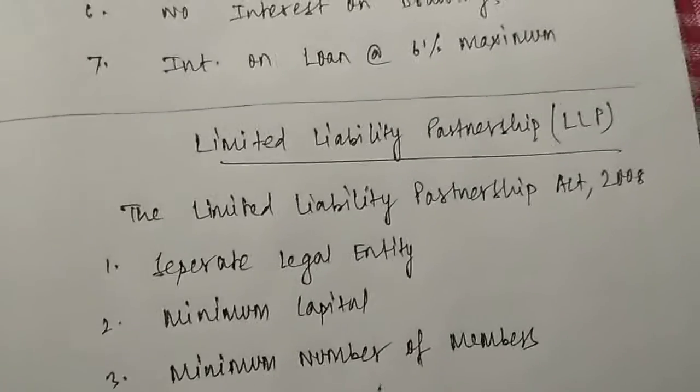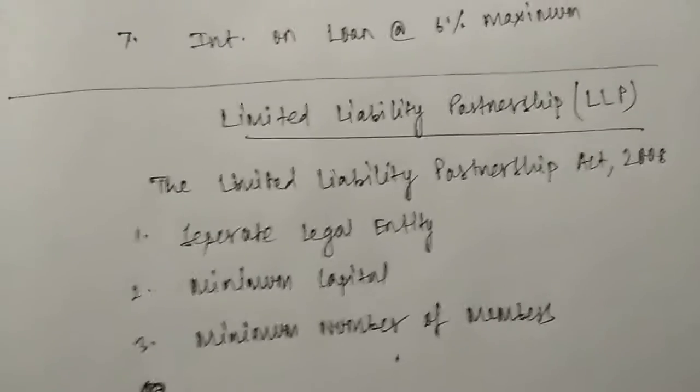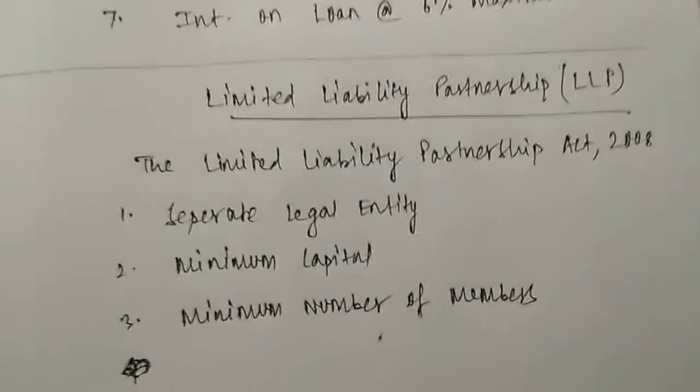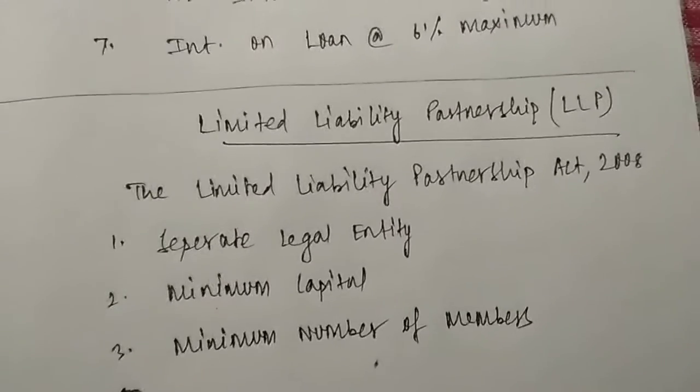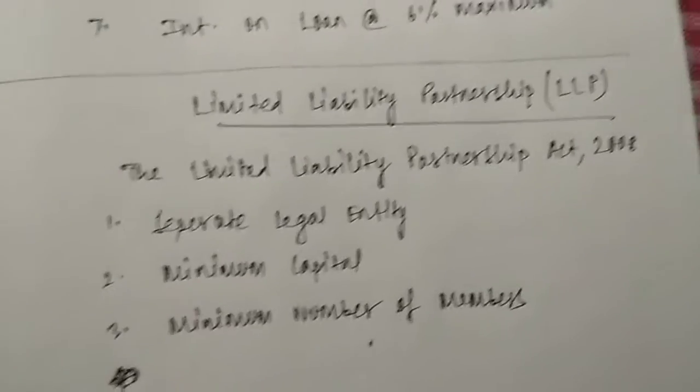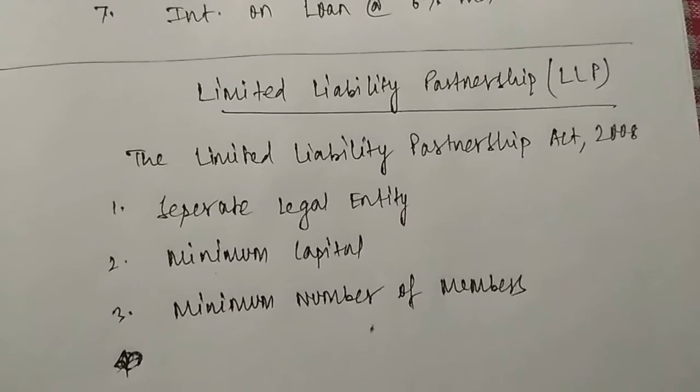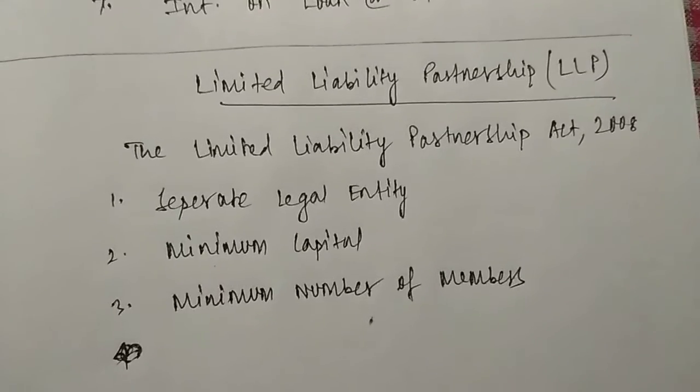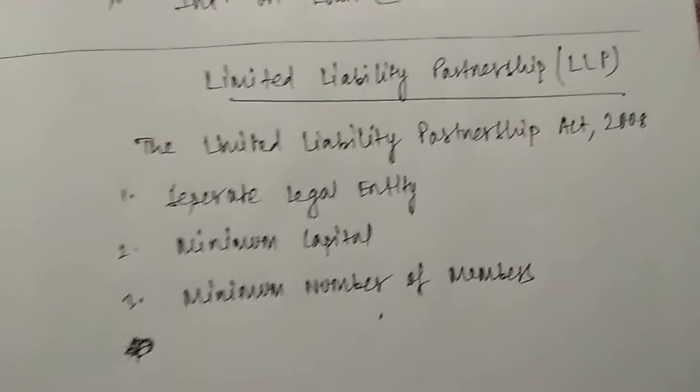Now let us also see what do you mean by LLP. We all know that the liability of all the partners in a partnership business is unlimited, but there is also one special type of partnership which is called limited liability partnership, and in short LLP. It is guided through the Limited Liability Partnership Act 2008. Let us see the features of this LLP. Number one, separate legal entity. It has a separate legal entity.